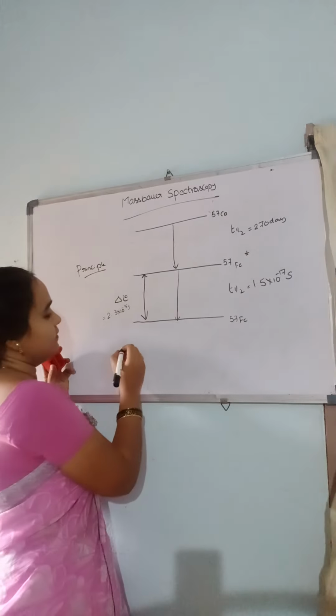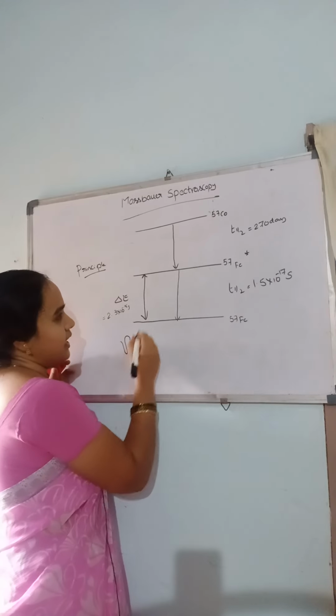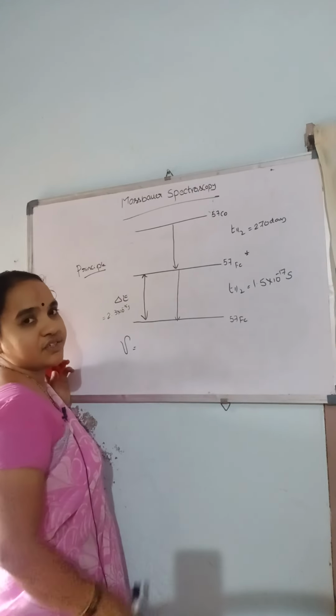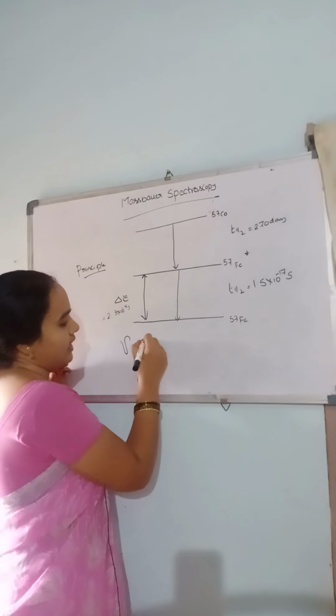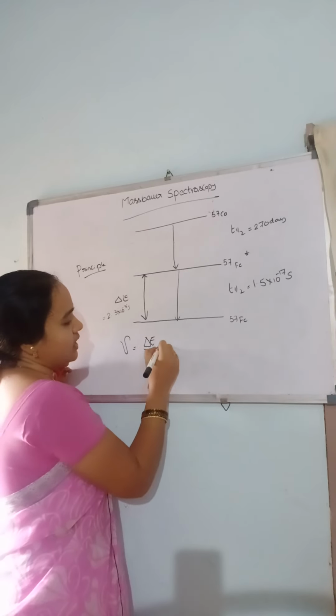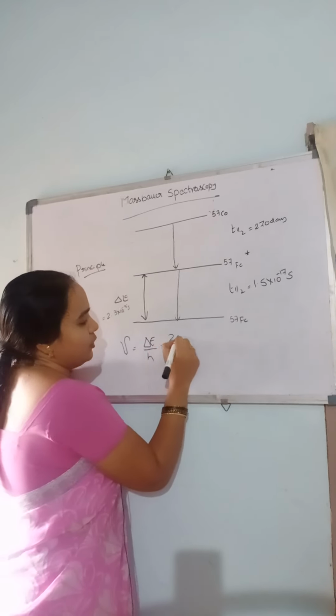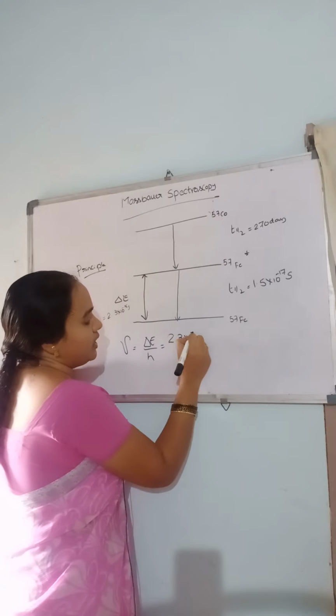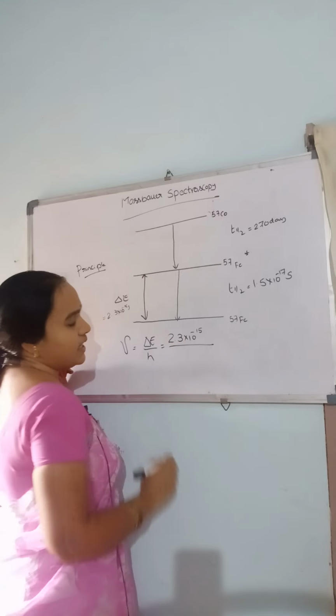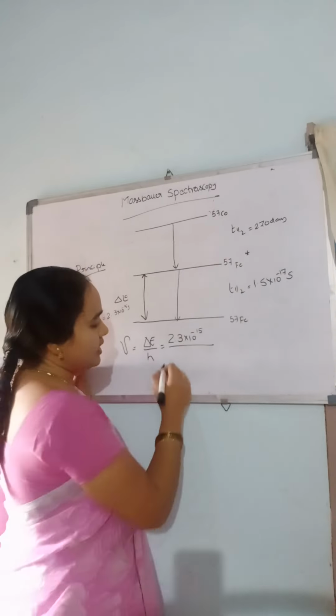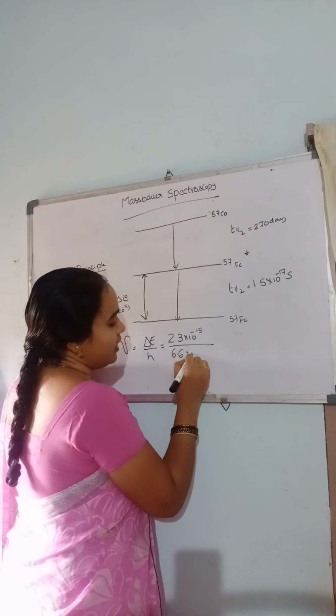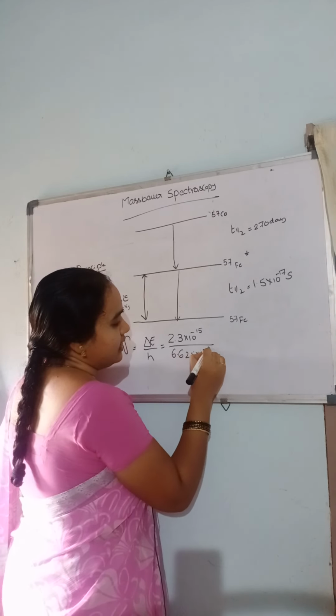Then the frequency emitted by this de-excitation can be calculated as delta E by h. Here delta E is 2.3 into 10 power minus 15 joules divided by Planck's constant, 6.625 into 10 power minus 34.